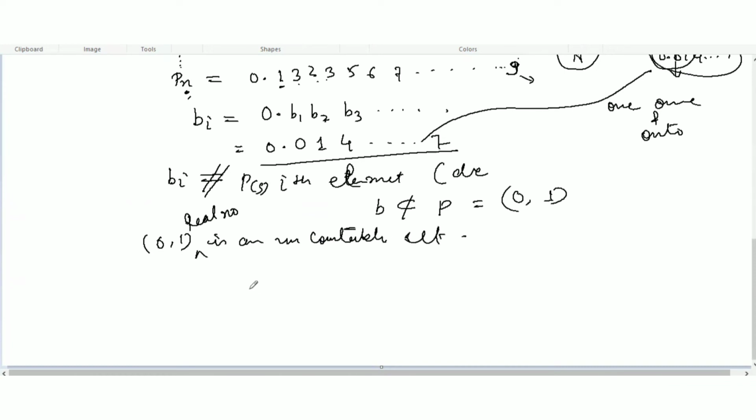You can also say that the set of all real numbers is uncountable, also from this proof. So the set of all real numbers is uncountable.